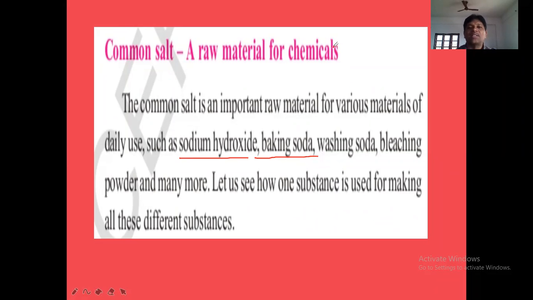Next, washing soda. Washing soda formula is Na2CO3.10H2O. Na2CO3 means sodium carbonate, dot 10H2O. What is 10H2O called here? That is called water of crystallization.